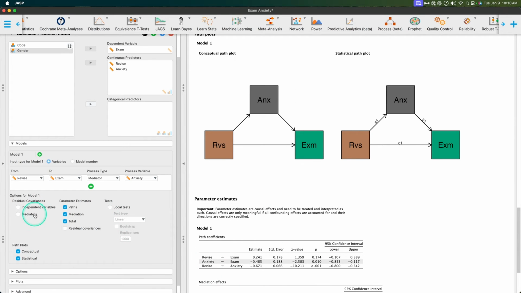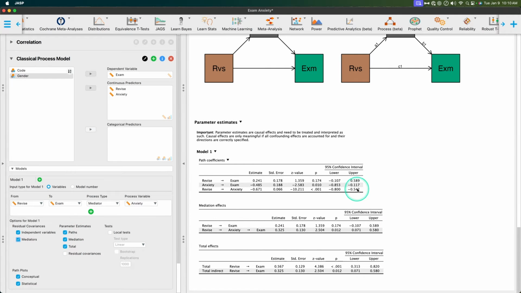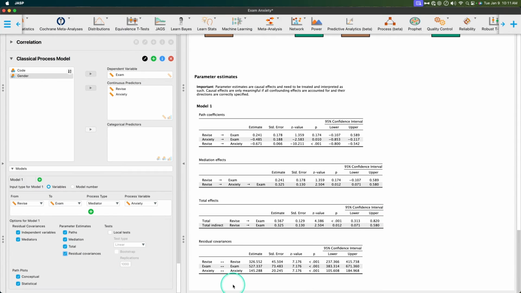Before we talk about these, you can get residual covariance for your independent variables. It's going to add that down here into the parameter estimates, and it's going to get the residual covariances for mediators. So it's going to add that as well. Okay. Parameter estimates, paths, right? So we have A1, B1, and C1, mediation and total. So it's going to give that here. And then we could also get the residual covariances for that. Although there it is. Took a second too. So these are the residual covariances for that.